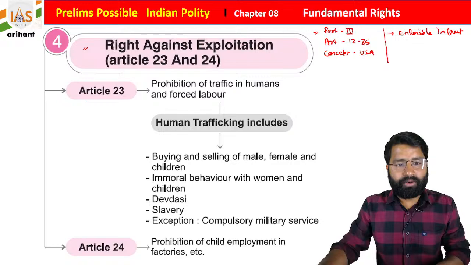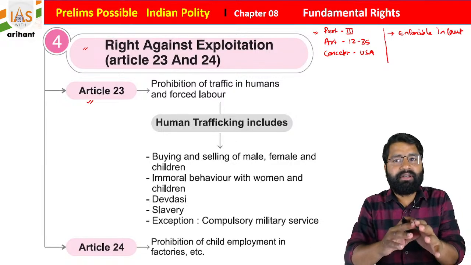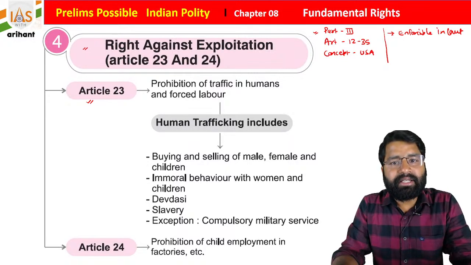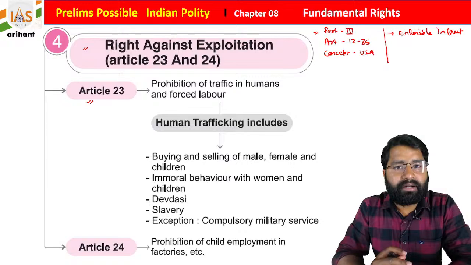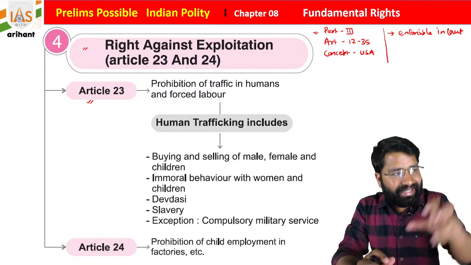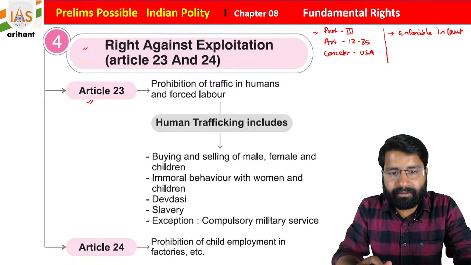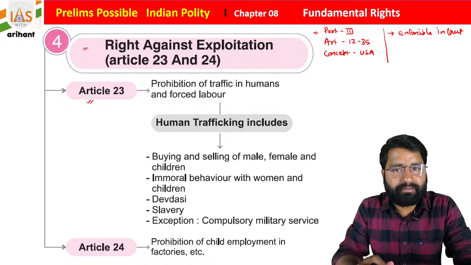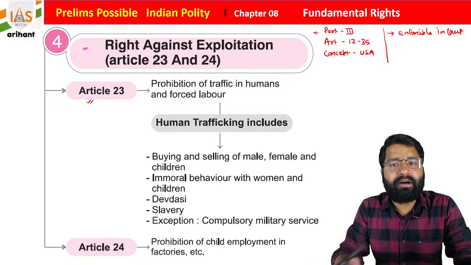So it contains basically the right against exploitation. What is exploitation? If you are taking away someone's fundamental rights, you are exploiting them in some way. Let's suppose I have forcefully hired a person to do my household work.